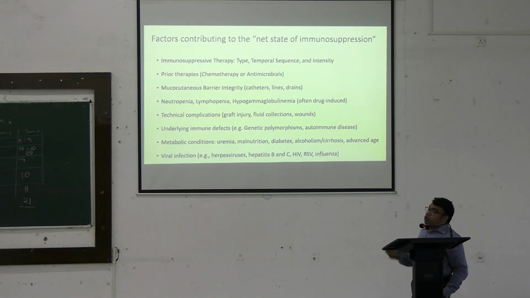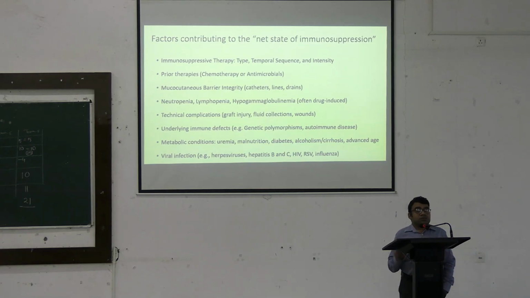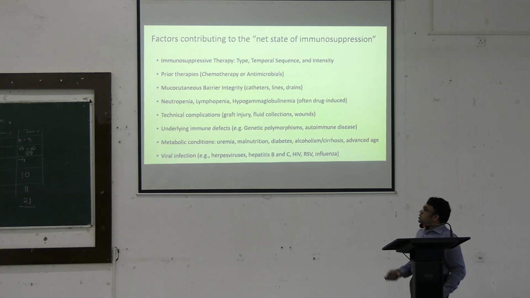Then mucocutaneous barrier integrity. Now, this immune suppression and various surgeries may lead to lack of integrity of the mucocutaneous barrier, leading to mucositis and eventually deep infections, including sepsis. Again, various drugs which are used may eventually lead to neutropenia, lymphopenia, or even hypogammaglobulinemia. All these are actually the protective functions of our immune system.